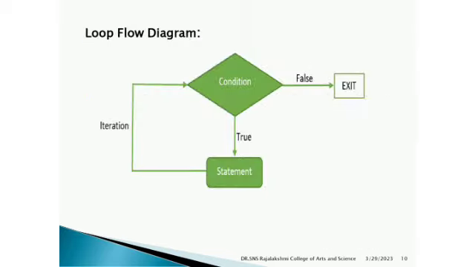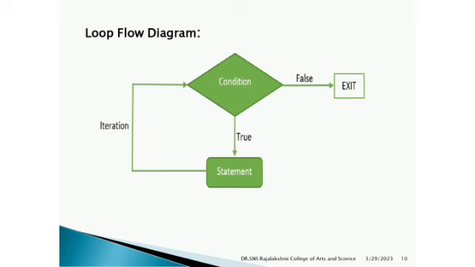In the loop flow diagram, it will first check the condition. If it is false, it will exit, and if it is true, it will follow the iteration, which is opposite to the exit check loop.